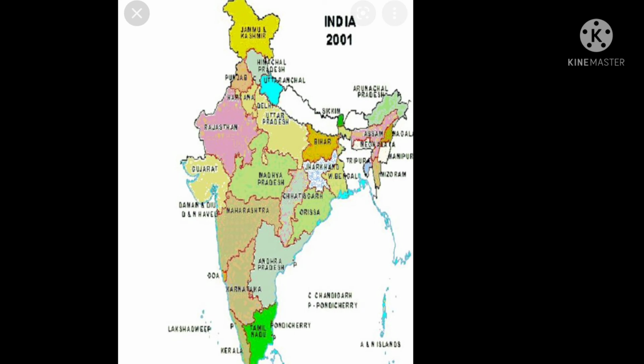Political and administrative divisions. India is divided into 28 states and 8 union territories. Union territories are regions under the direct administration of the union government. Delhi is the national capital. Rajasthan is the largest state, while Goa is the smallest.